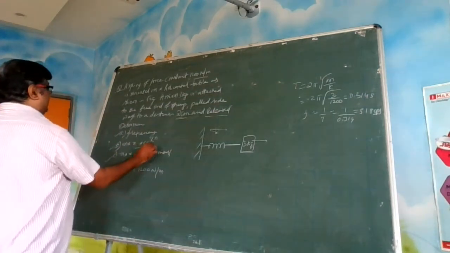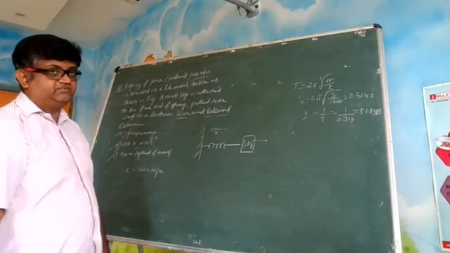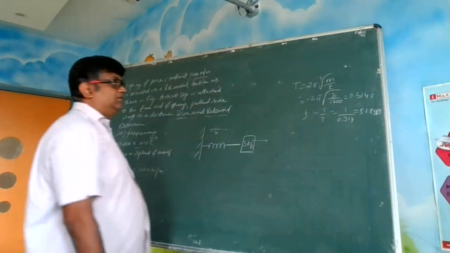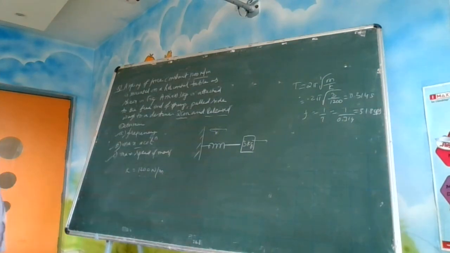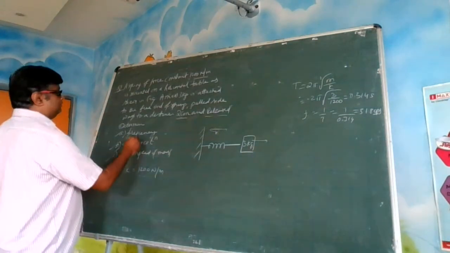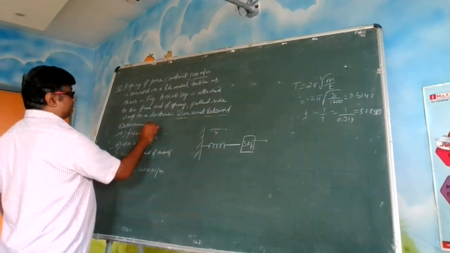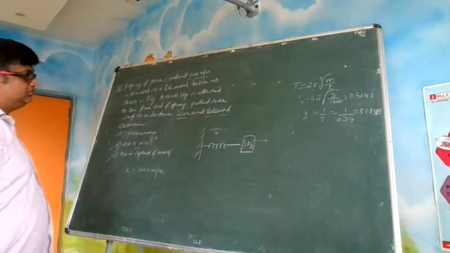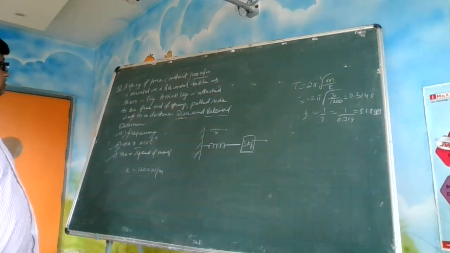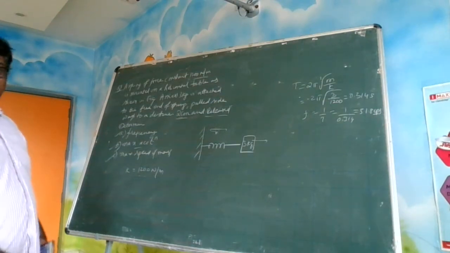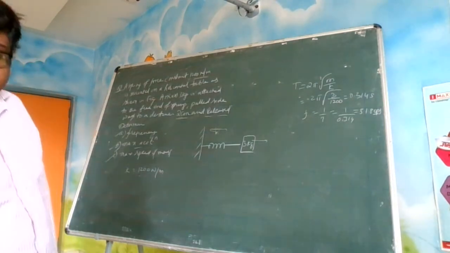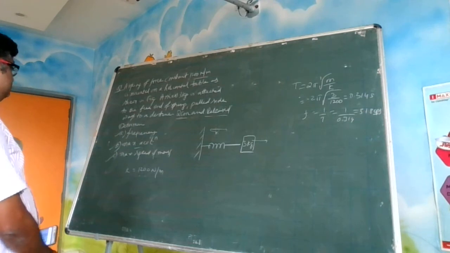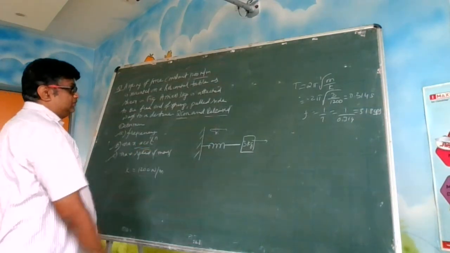Then he is asking you what is the maximum acceleration. We have seen that. In the question, what is given? Amplitude is given. It is pulled by 2 centimeter and then released. So, what is the amplitude in this case? Okay, so we have to find the maximum acceleration.